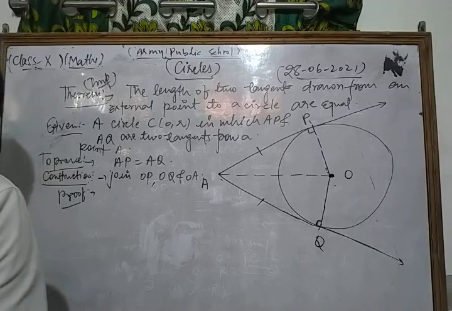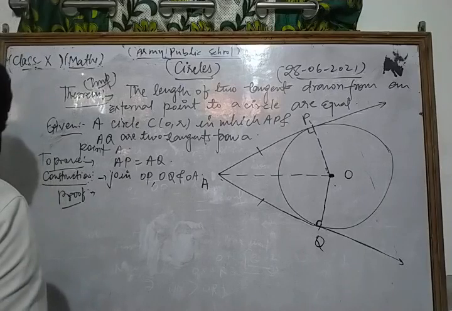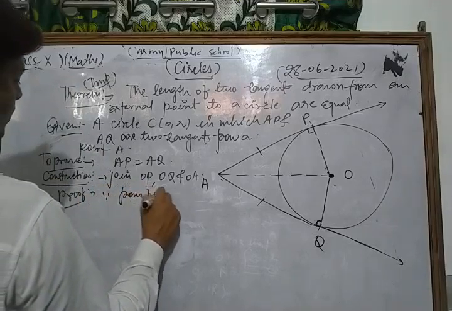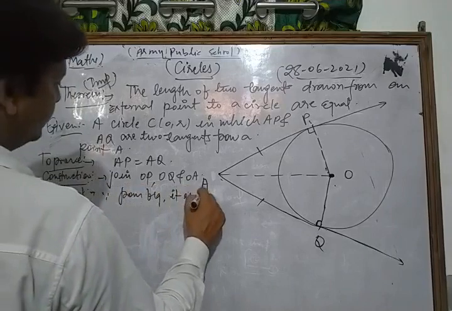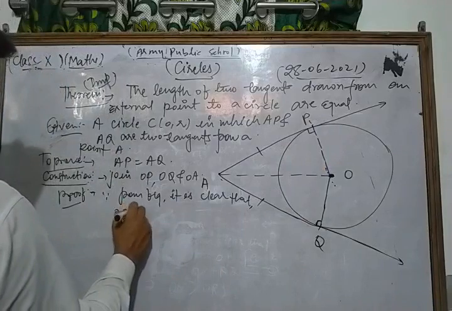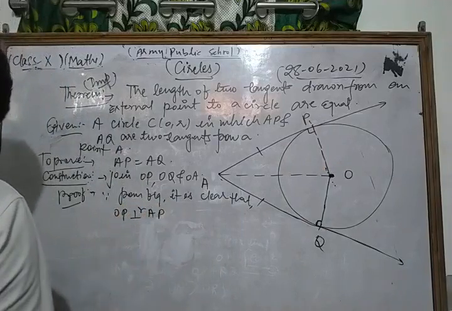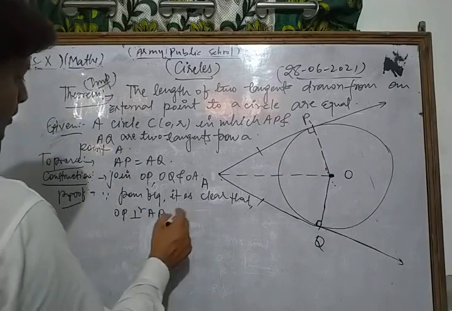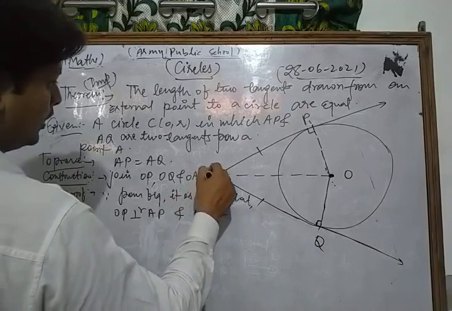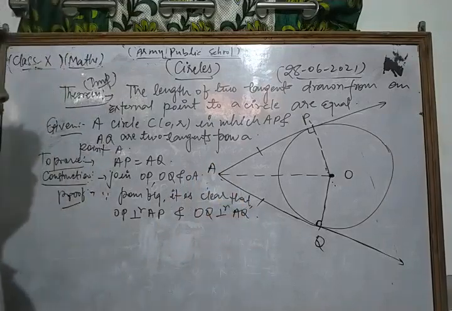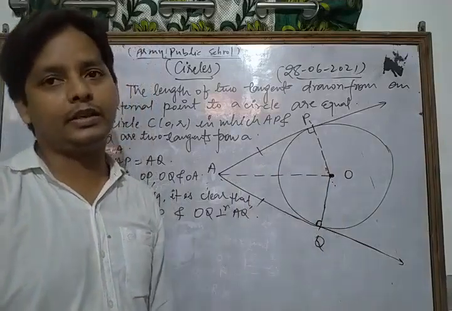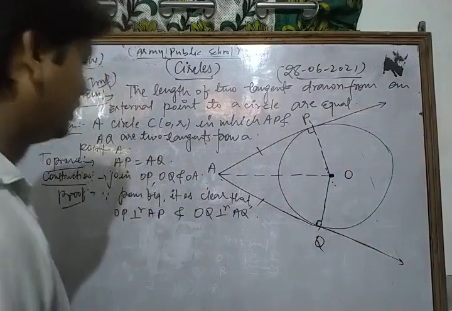Since from the figure it is clear that OP is perpendicular to AP and OQ is perpendicular to AQ, because the line segment joining the center of the circle to the point of contact is always perpendicular. We just discussed that theorem.